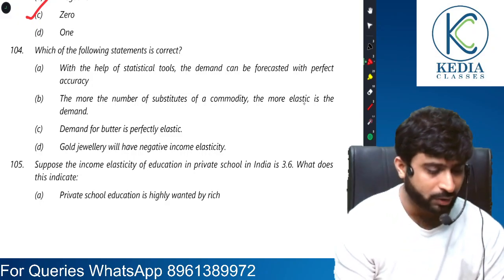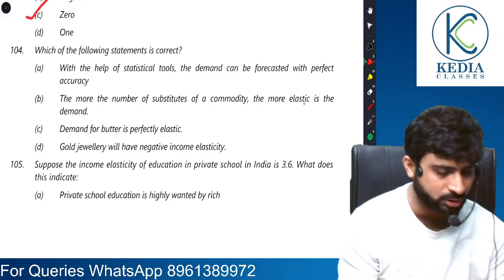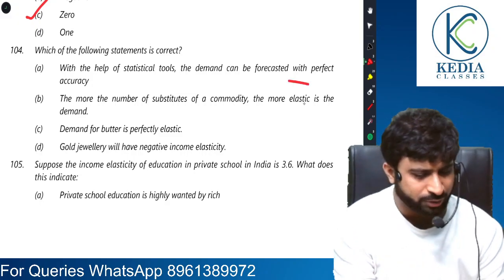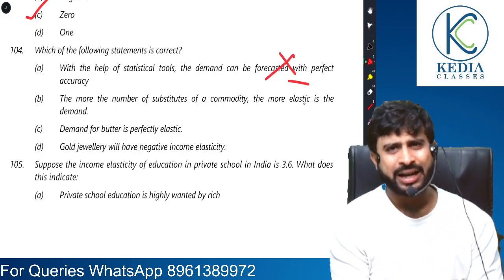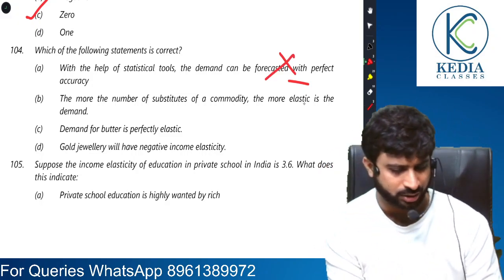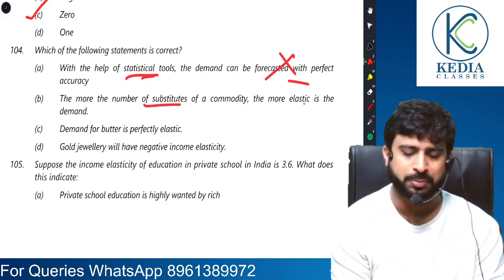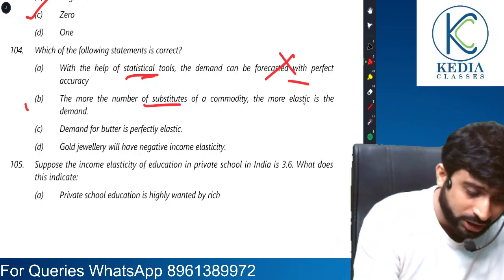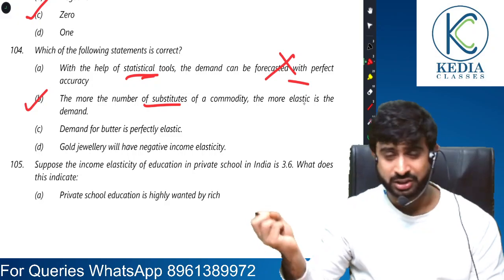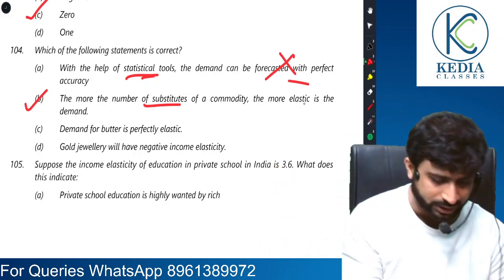Which is correct? With the help of statistical tools, the demand can be forecasted with perfect accuracy. Had this been possible, everybody would be using it. So no, an estimate could be obtained. The more the number of substitutes, the more elastic is the demand. As we had discussed, more the substitutes, more the elasticity. Correct.